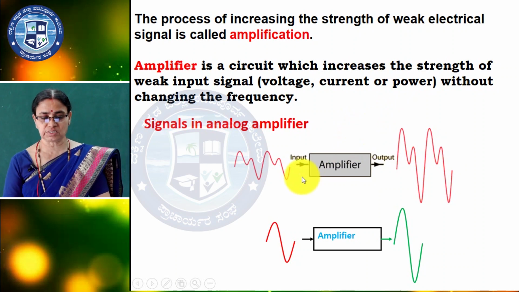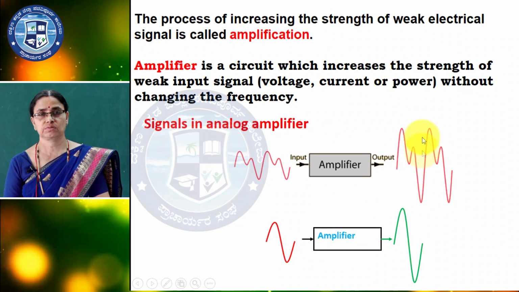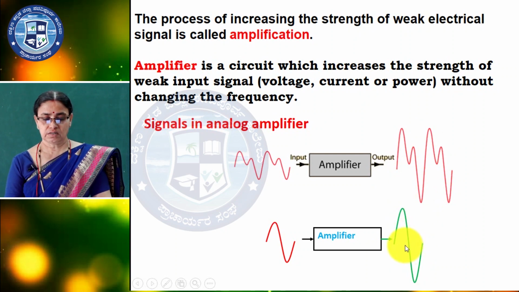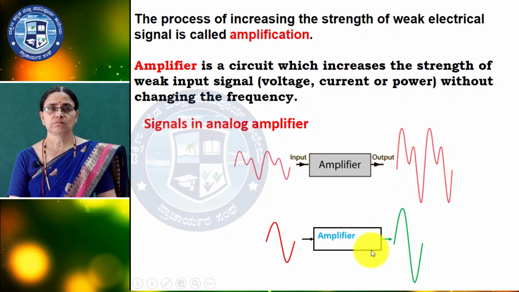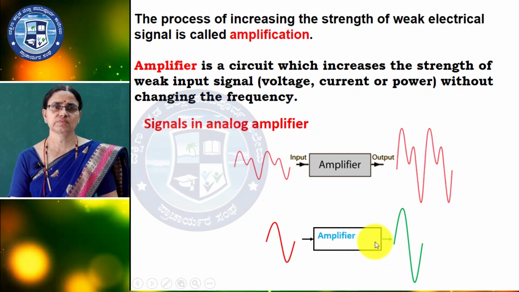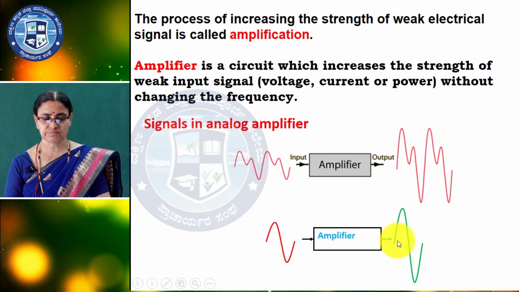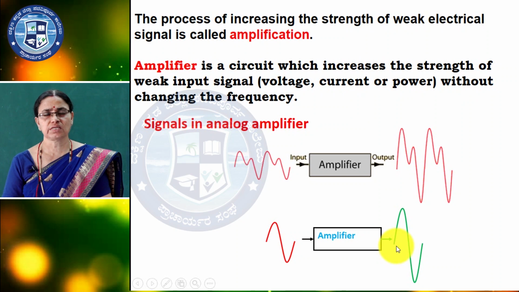Now I have given two diagrams here. One is the different waveforms given to the amplifier. So it will be amplified, increasing only the amplitude. Here you see, frequency won't change. Now it is the harmonic motion, that is the sinusoidal waveform, the undamped sinusoidal waveform you are seeing here. And here if you give input, you observe no change in frequency. This is the analog signal.